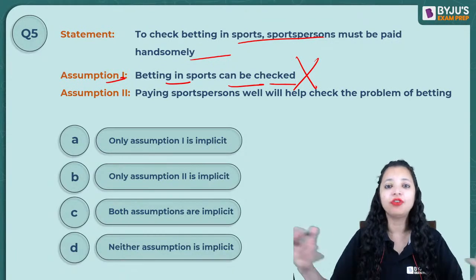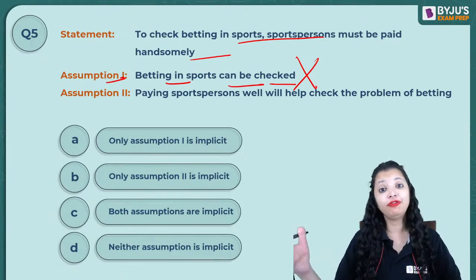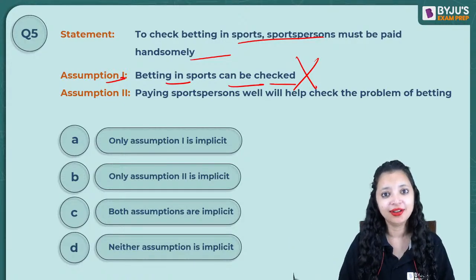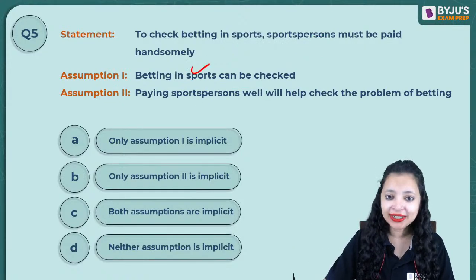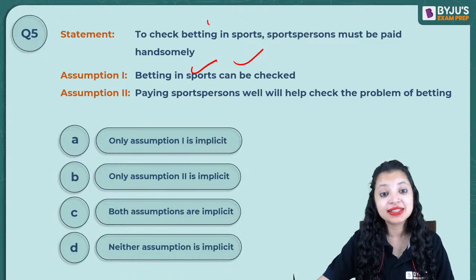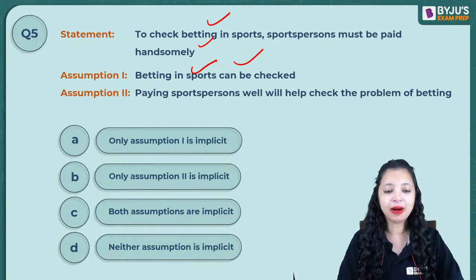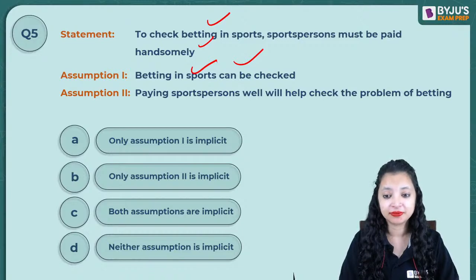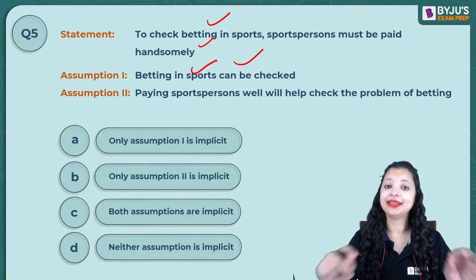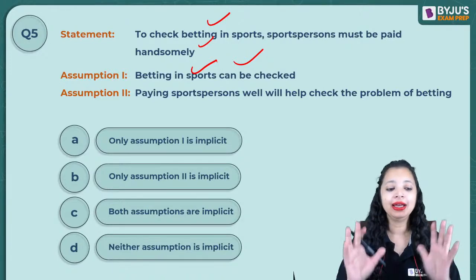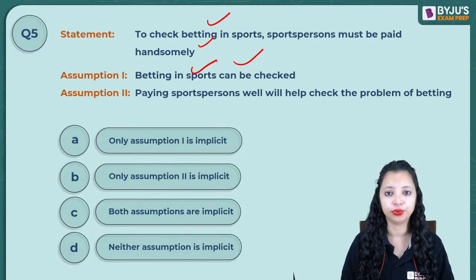You cannot live forever. So how to live forever, I'll not give you suggestions on that. That means betting can be checked, and that's exactly why how to check betting is suggested by the speaker here. Did you get it? A will obviously follow. It can be checked, and that's why it is a suggestion given to you.